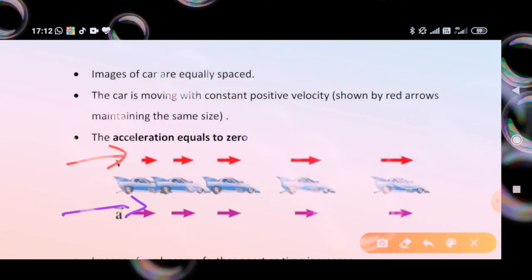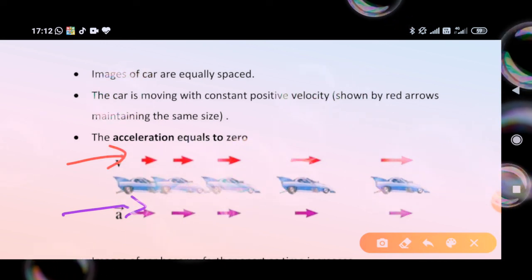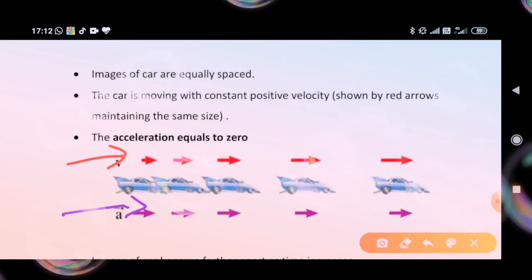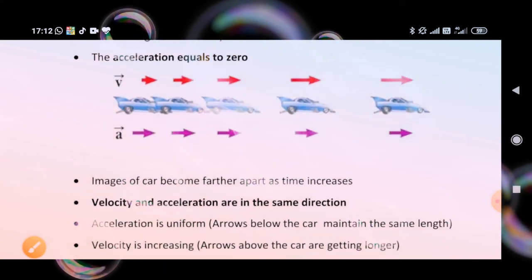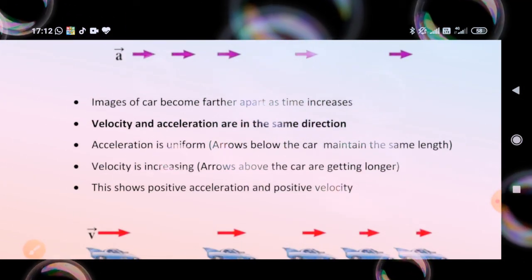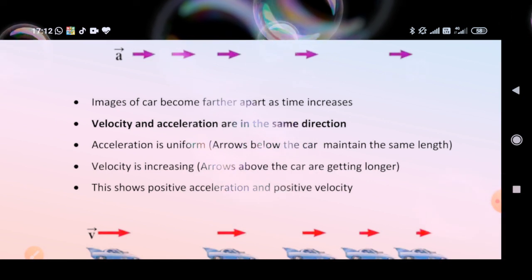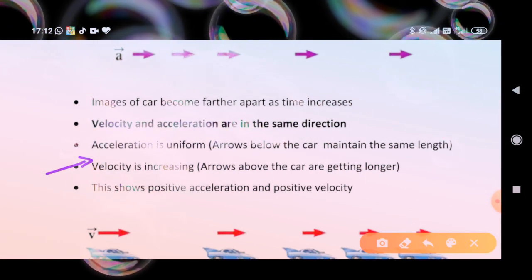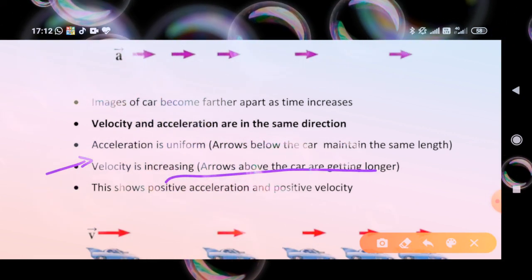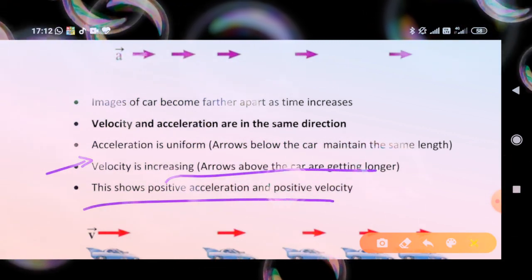Velocity and acceleration are in the same direction, so acceleration is uniform. Arrows below the car maintain the same length. Velocity is increasing; arrows above the car are getting longer. This shows positive acceleration and positive velocity.